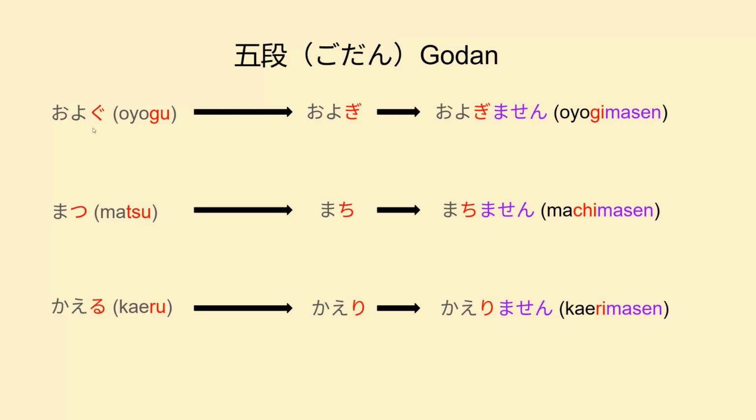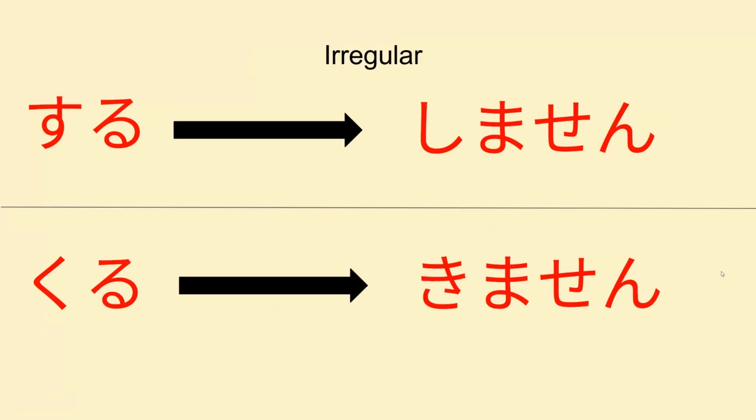For Godan, change the last U sound into an I sound and add masen. Oyogu, oyogi, oyogimasen. Matsu, machi, machimasen. Kaeru, kaeri, kaerimasen. Now for the two irregular verbs suru and kuru: suru turns into shimasen and kuru into kimasen.